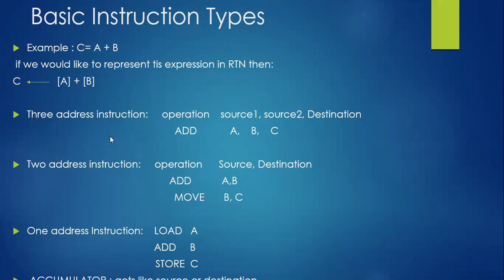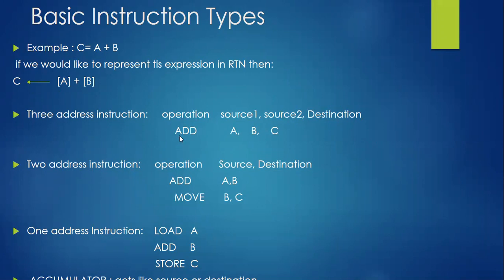Okay, 3, 2, and 1 we are adding. Fine. We'll go through these three address instructions. What exactly? The name itself indicates three addresses. What are those? Source address 1, source address 2, and destination address. If this is the instruction pattern, operation, we have source 1, source 2, and destination.